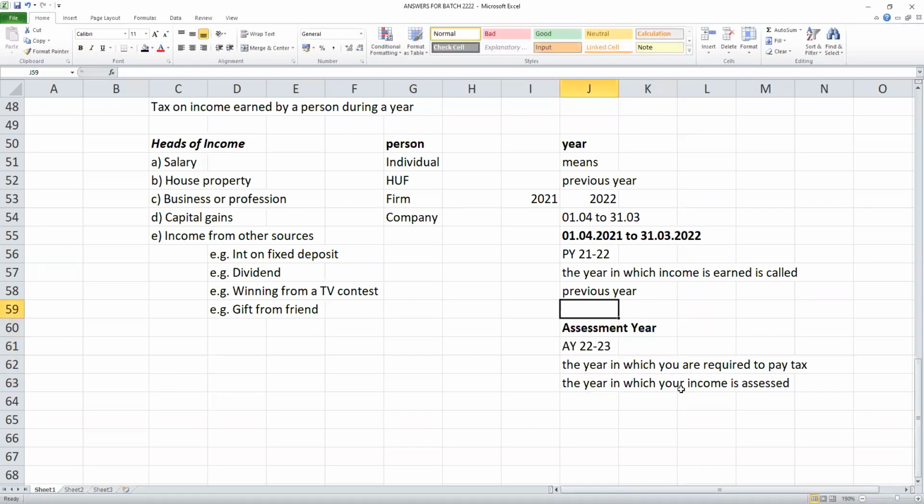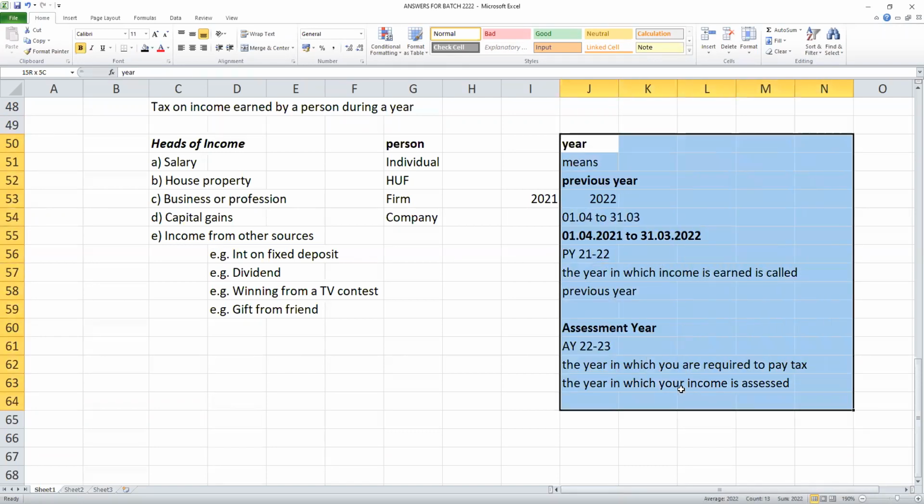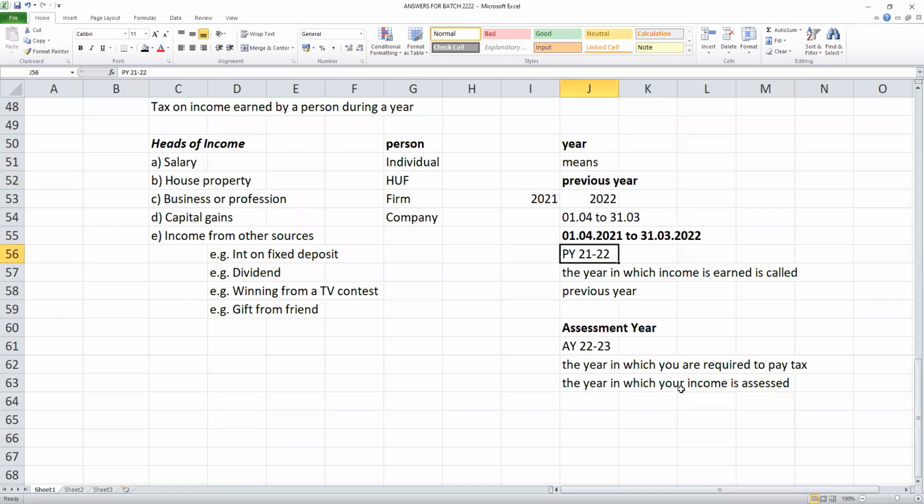So there are two important terms: one is the previous year, the other is called the assessment year. Previous year means the year in which you earn income. For your examination, the current previous year is 21-22. Whatever income is earned during the previous year 21-22 is brought to tax in the immediately following year, called the assessment year. Students, this will change every year. Right now for your examination, it is previous year 21-22, assessment year 22-23. All problems will be based on previous year 21-22, assessment year 22-23.